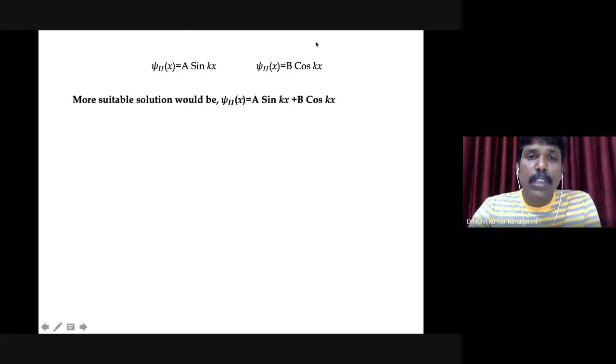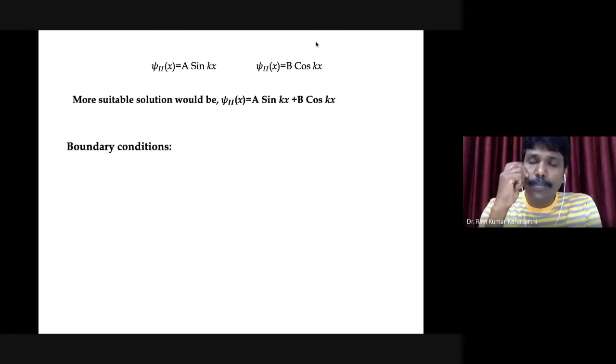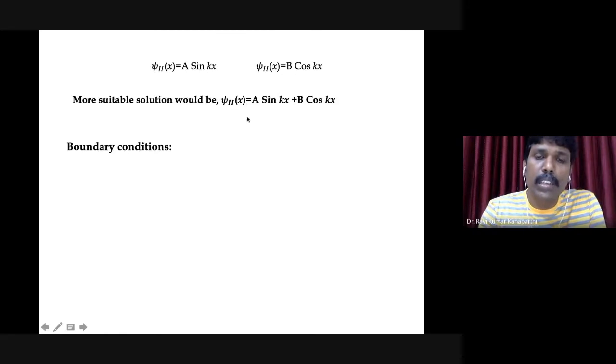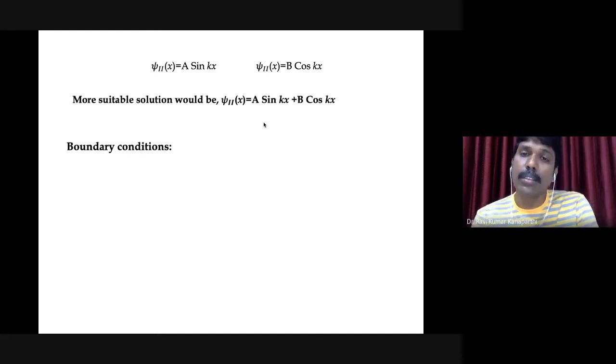Okay, let me proceed this way. Now, psi 2 of x is nothing but a sine kx plus b cosine kx. Okay, now that is the wave function. Please remember that in this particular case, a and b are constants. I have introduced them as constants, and you also note down for the time being they are constants, and those values have to be determined. Now here comes a very interesting topic, that is boundary conditions. What are the boundary conditions?